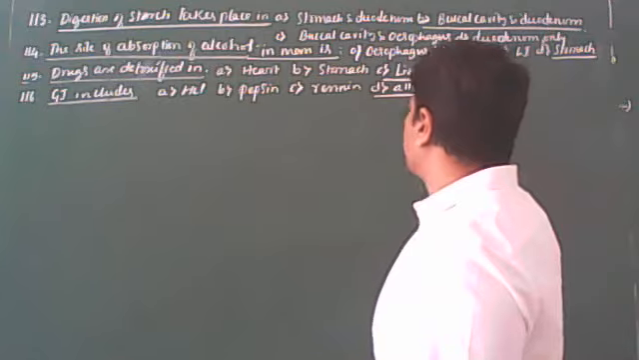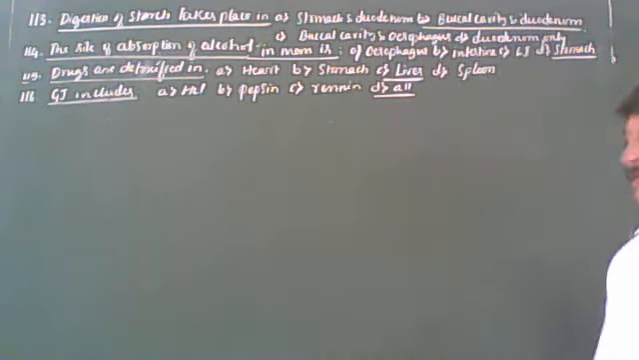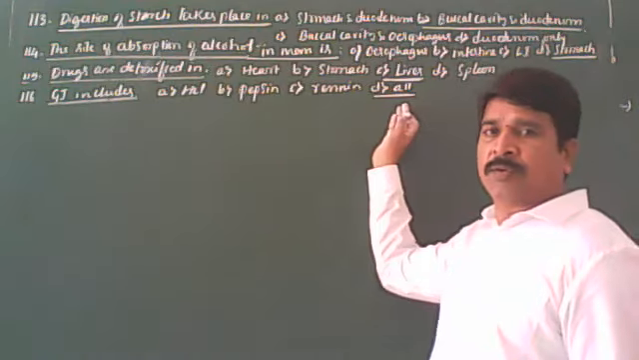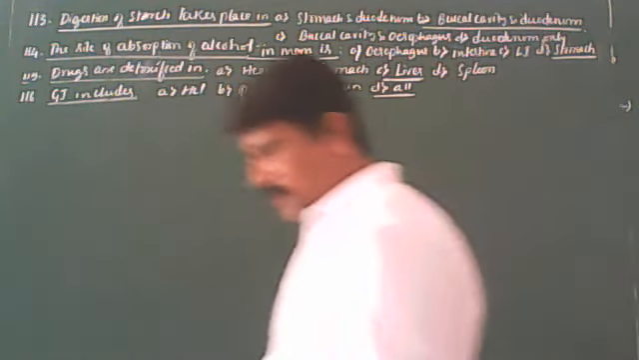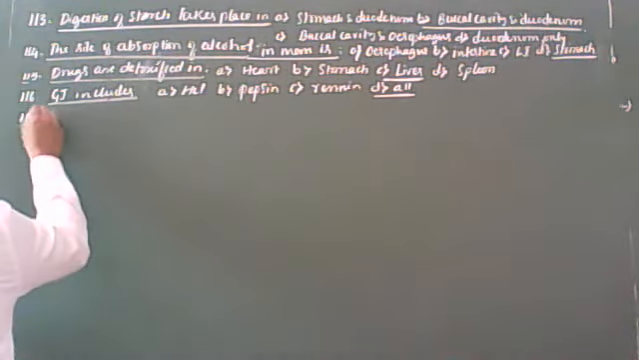It contains water, inorganic salts, 0.5% of HCl, renin, pepsin, gastric lipase, and intrinsic factor. That is the composition of gastric juice. All are present in the gastric juice. That we should keep in our mind. I think it is very clear for you. Yes. So this is 116. Next question, students.